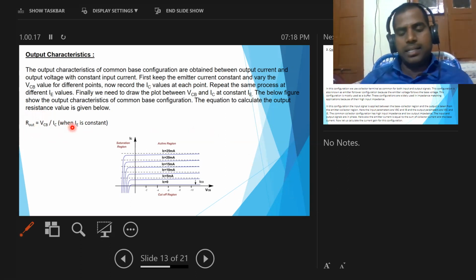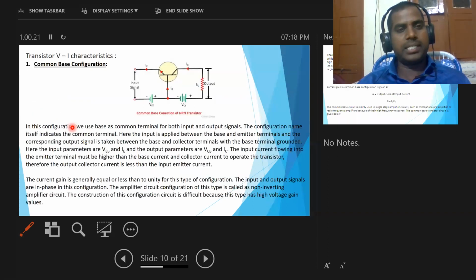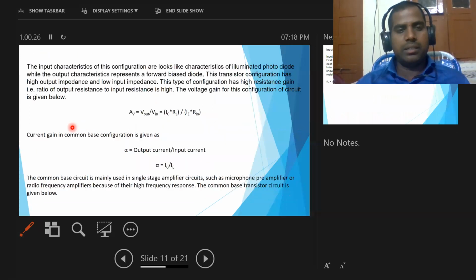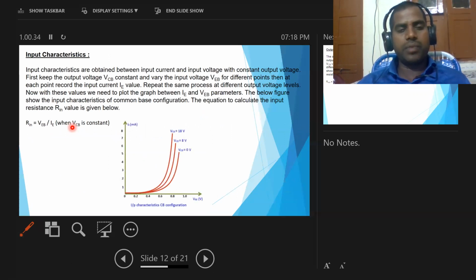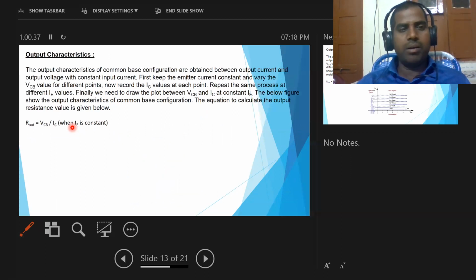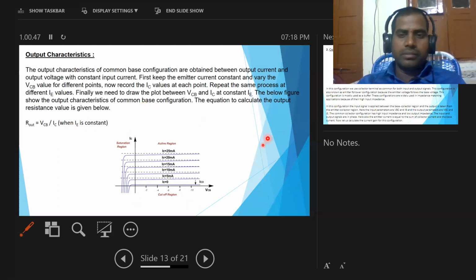So this is the common base configuration: circuit diagram, voltage gain and current gain for common base configuration, input characteristics and equation for input resistance, and output characteristics and equation for output resistance. This is the common base configuration. Okay, next one.